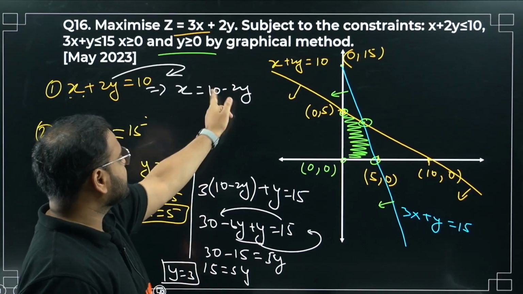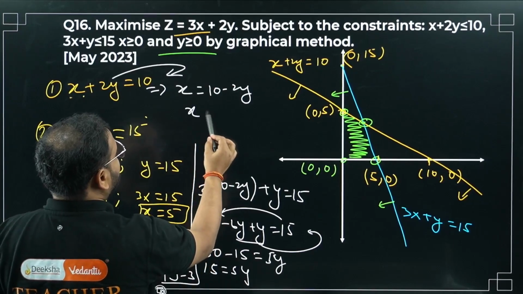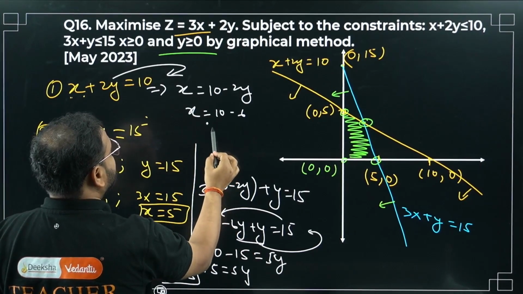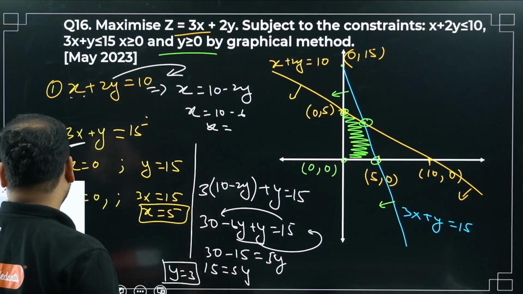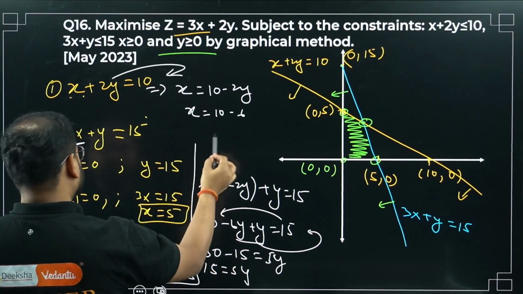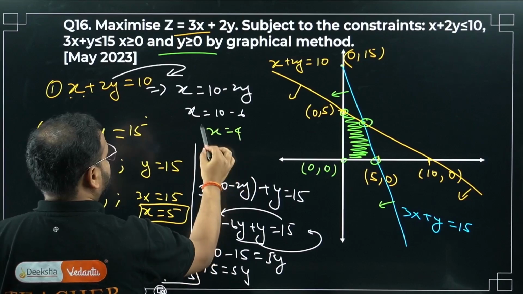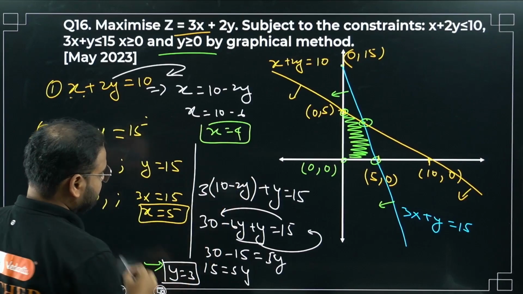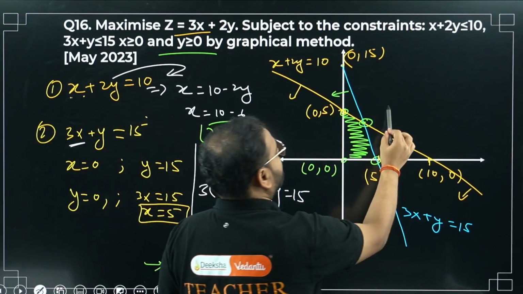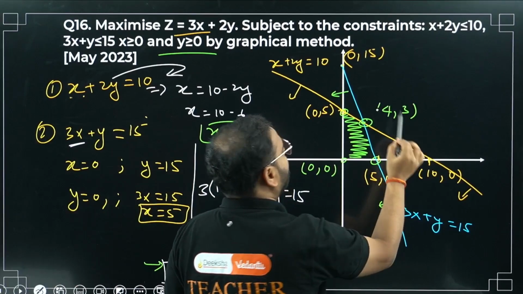Put 3 here, 2 times 3 is 6. x is 10 minus 6, so x is 4. x is 4, y is 3. The coordinate point is 4 comma 3.